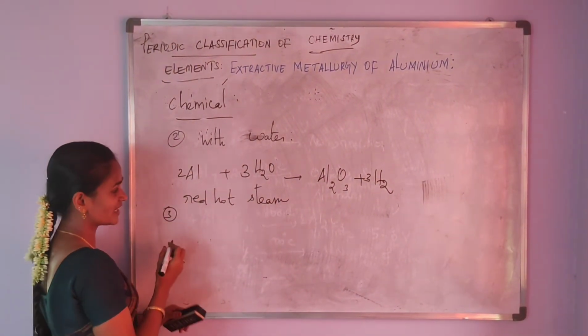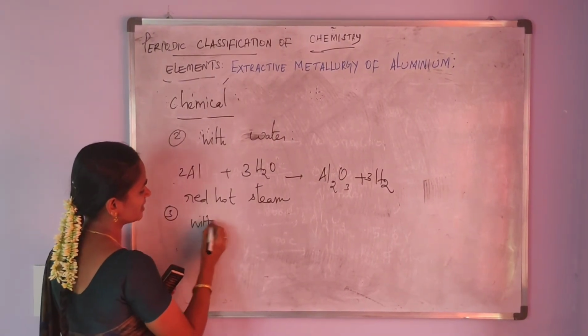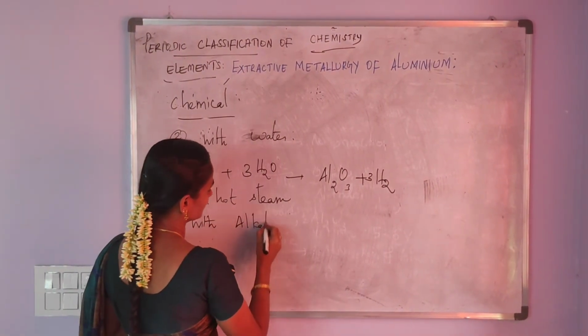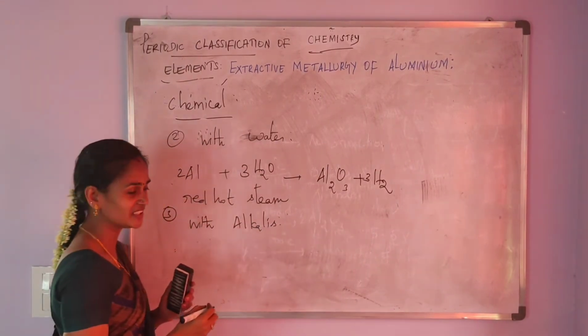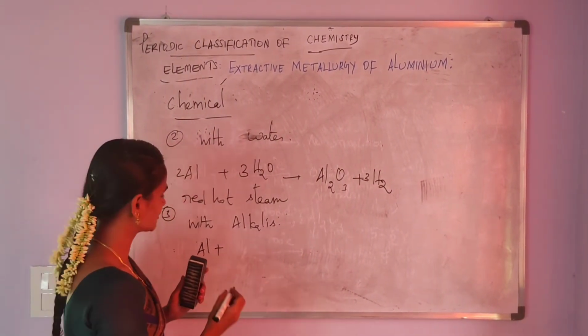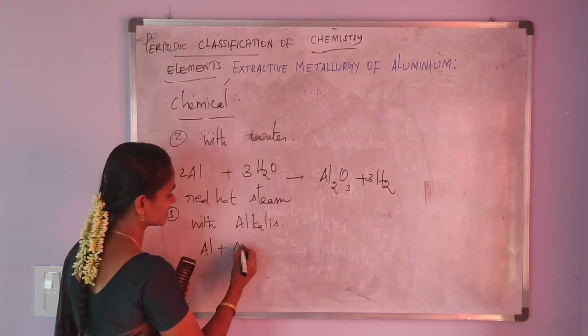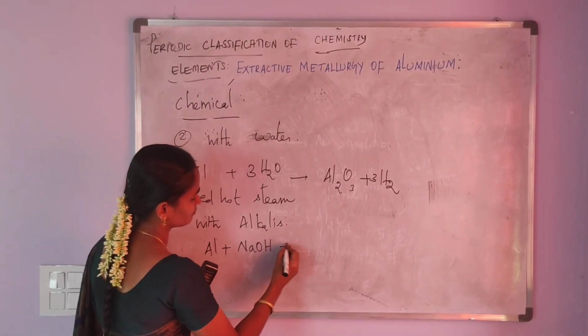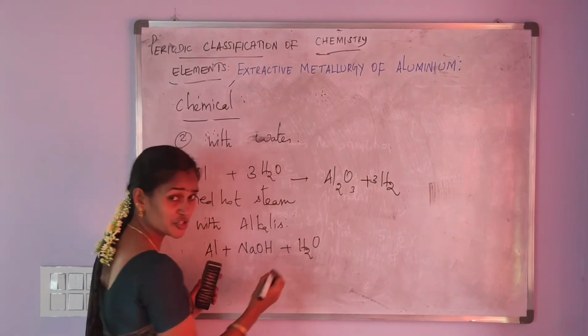And then the third reaction is aluminium reacting with alkalis. Aluminium reacts with caustic soda solution, that is sodium hydroxide plus water, H2O.